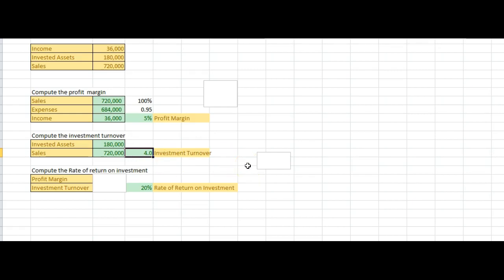So compute the rate of return on investment. Now, how do I figure that? Well, I just figured the two top ones, I'm going to show you. You're going to take the profit margin and multiply it times the turnover and come up with a 20% rate of return. And I think that is exactly how we did it. So, different ways of looking at these returns.